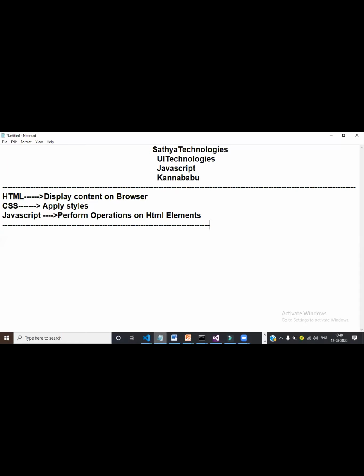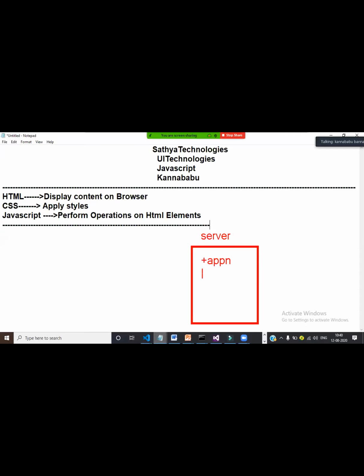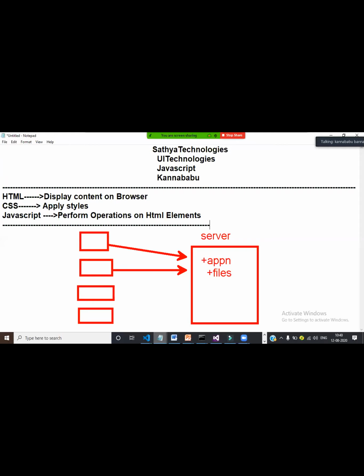Whenever you develop any web application, after developing the application, we have to deploy the application on the server. Server consists of application files. So multiple users will communicate with server to access the application. Web application is accessible to multiple users. Global accessibility will be there. So we can submit the request to the server to access that particular application.